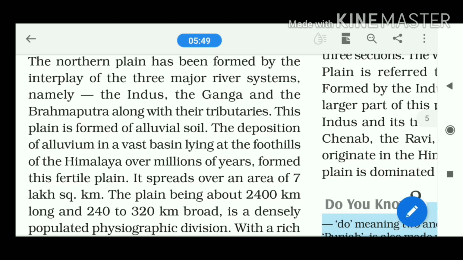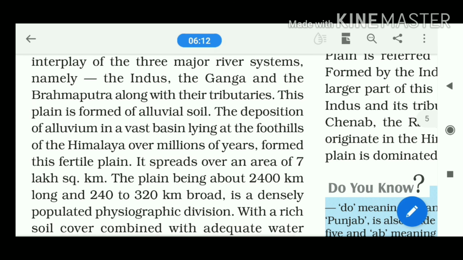And later on, such a basin, what does basin mean? Basin means that depressed region which is usually lower than the mountains and the other portions. In that particular portion the deposition took place, and due to the filling up by the sediments, that turned into the plain, the northern plain.